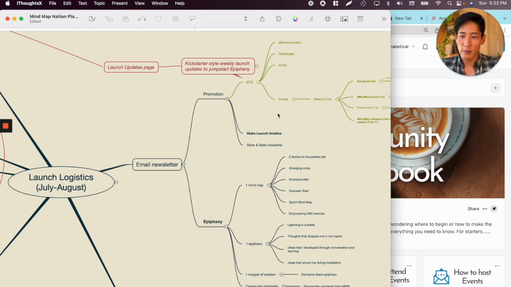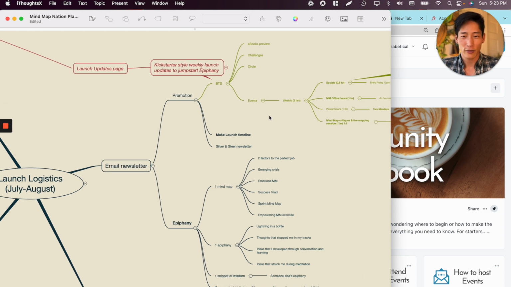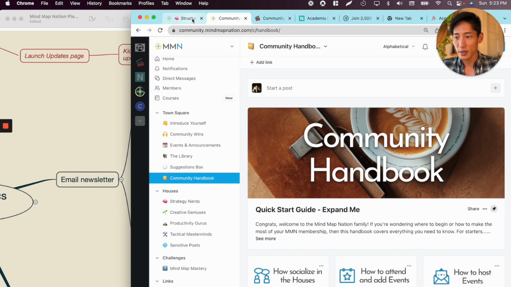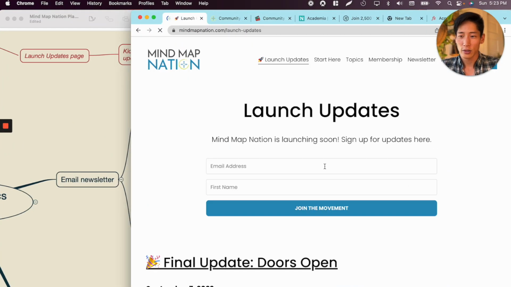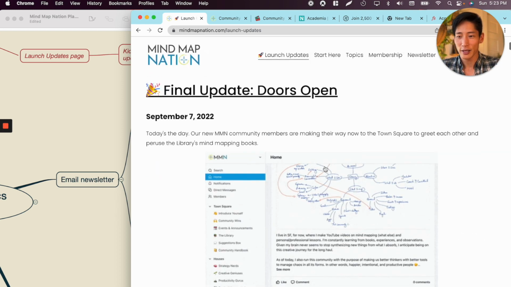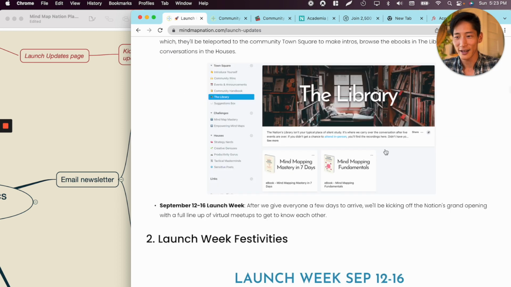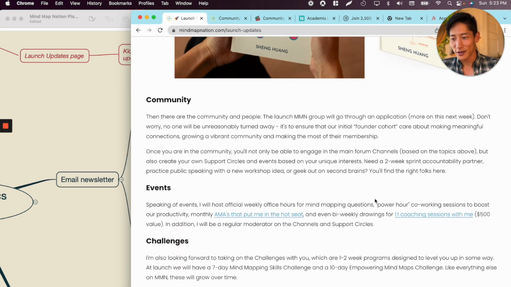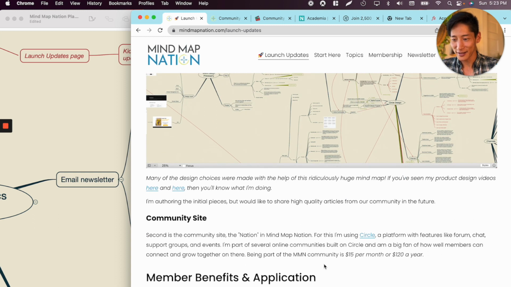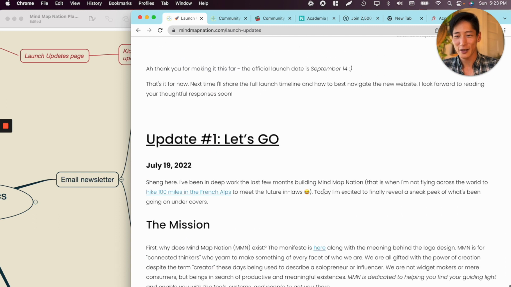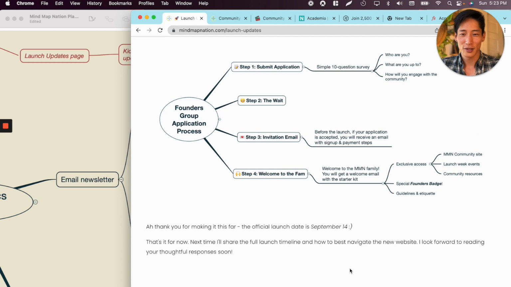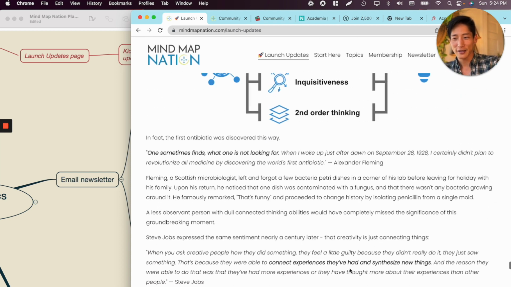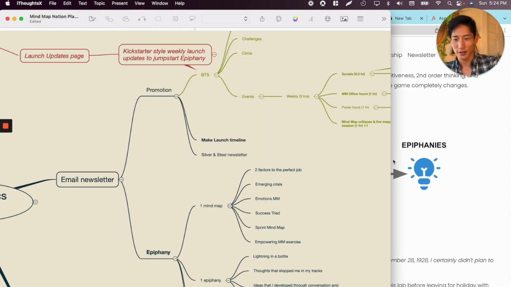So in this way, I'm sharing a lot of the build stuff, the different pieces that are coming together into the MyMap Nation structure or community, right? Which then, if you have signed up for my email list, this is basically what's up. This is the launch updates page, which my first one went out on July 19th, right? Update number 1. So over the course of 7 weeks or so, everything came together piece by piece every single week, sent out by email as well as on the updates website.